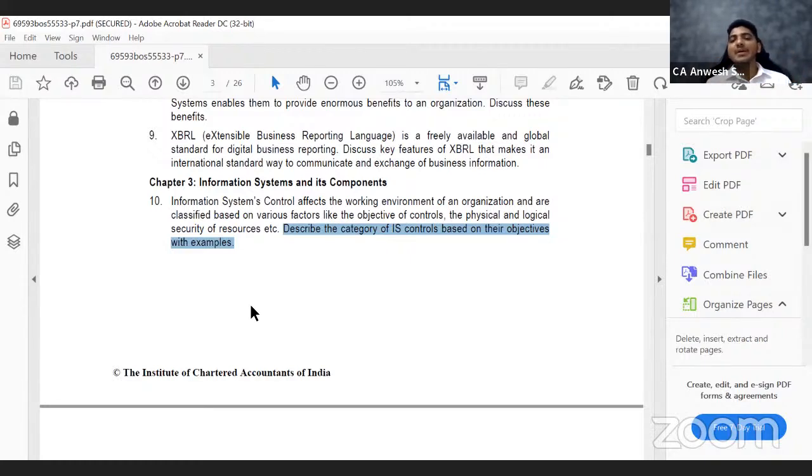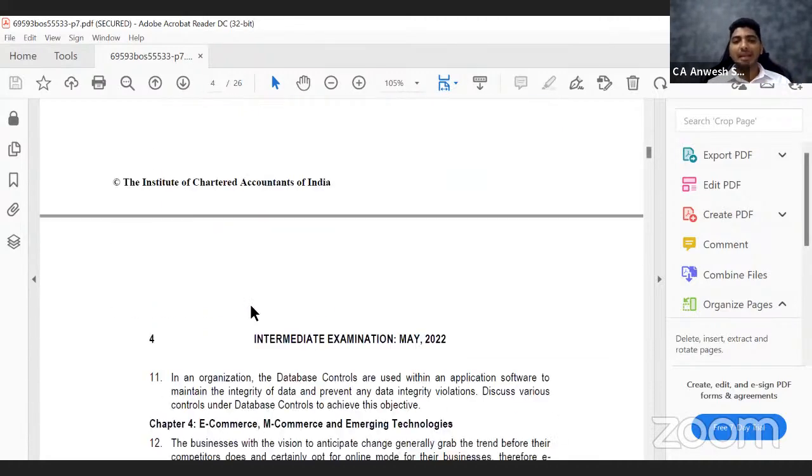Or if I'm talking from an IT environment point of view, backup controls. Let us say every day you take a backup, and one day your server gets crashed. Though you had software, it did not prevent, correct or detect it, but because you had the backup, you can restore it. So that is a corrective control. Okay, let's go to the next question.